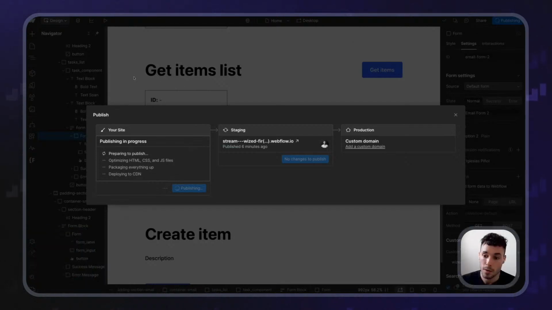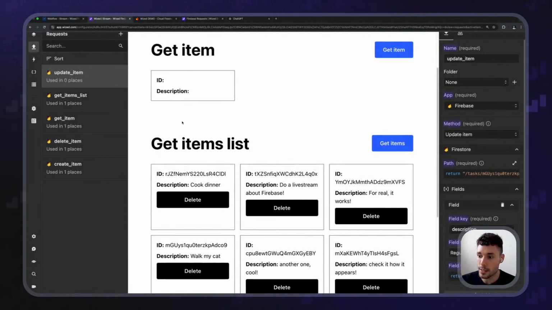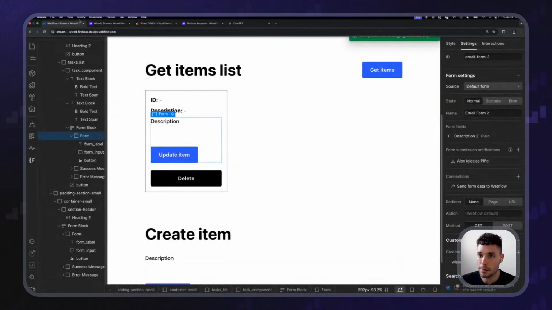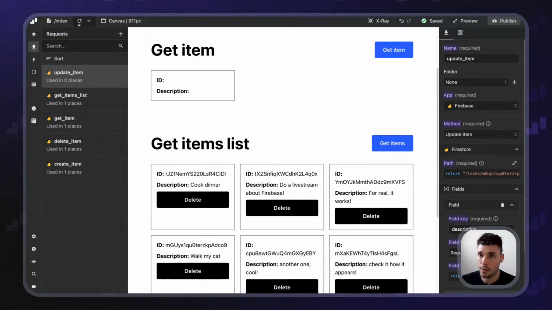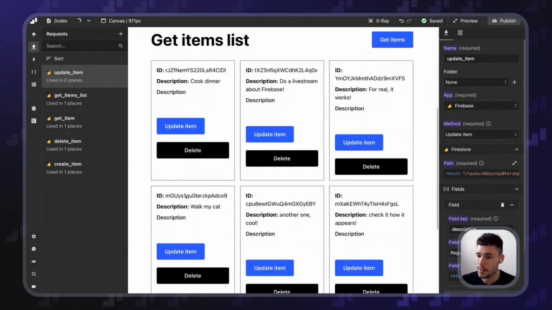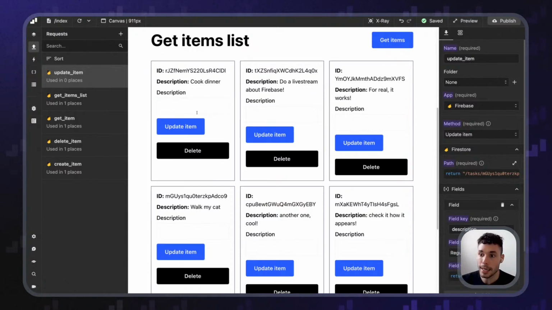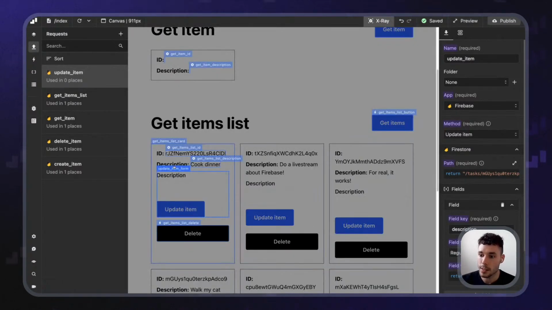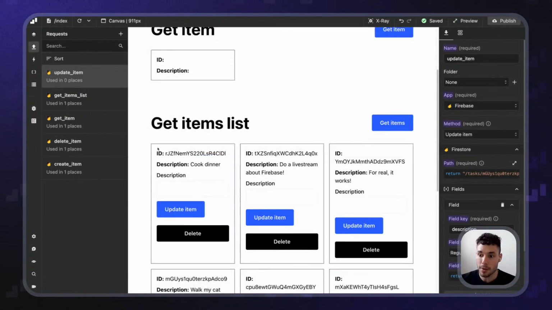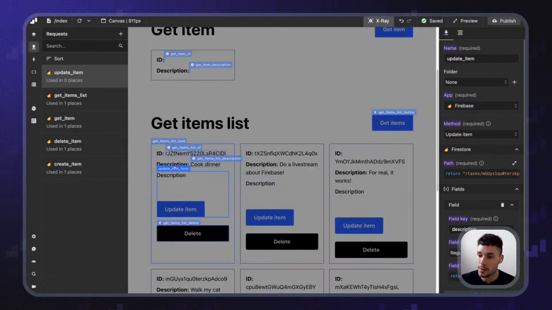Pretty simple. So let's go back to Wized. And in here, now we've got this. So again, what we want to do is get this form. So when we submit this form, we are going to update the item that it belongs to. So if I submit this form, we want to update this item. If I submit this form, we want to update this item, etc. Right? So let's select this.